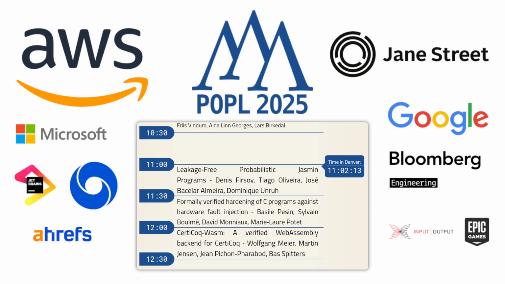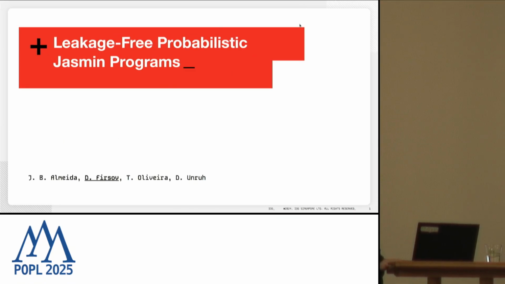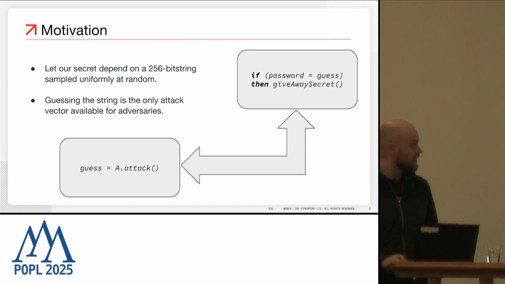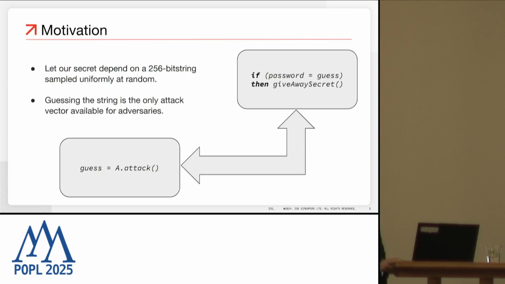All right. So this is joint work with José Bacelar Almeida, Tiago Oliveira, and Dominique Unruh on leakage-free probabilistic programs in Jasmin. So let's start with the motivation. Let's imagine the following toy system.